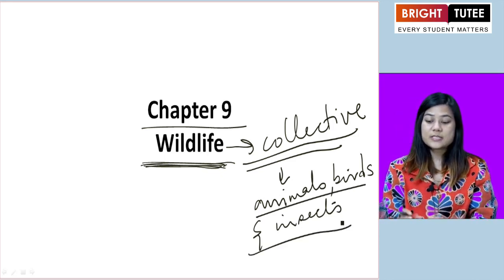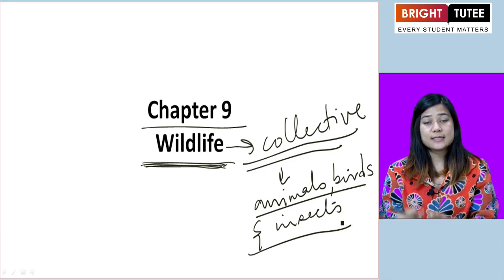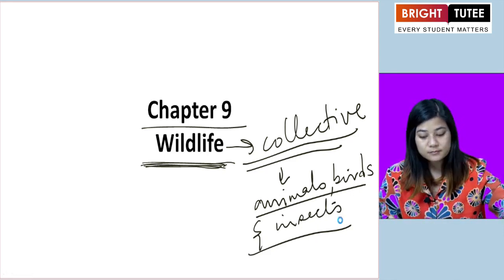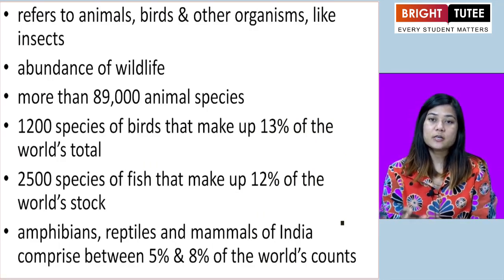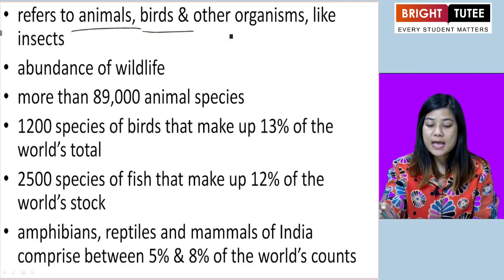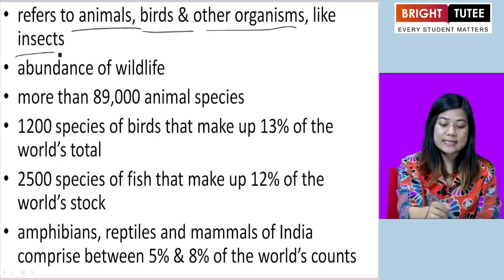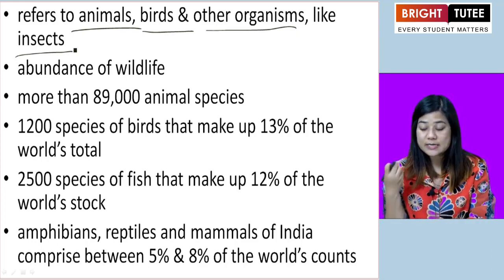Alright, so this is what we are going to look at, the wildlife in India and its conservation. Now, like I said, the term wildlife refers to animals, birds and other organisms like insects. Some insects we can see with our naked eyes.